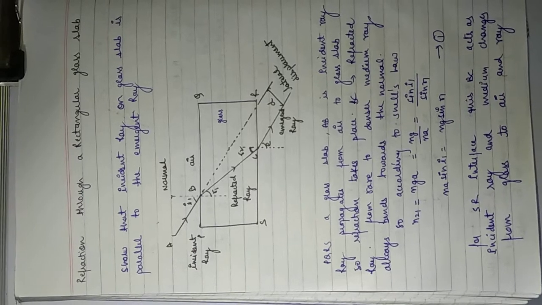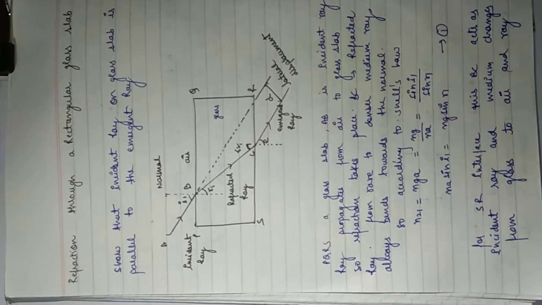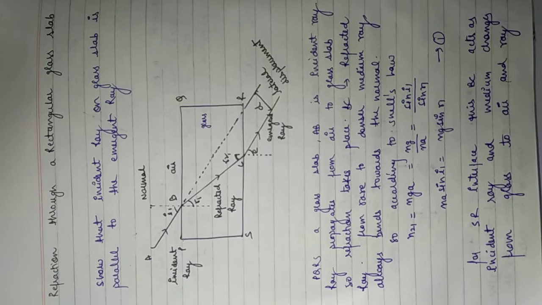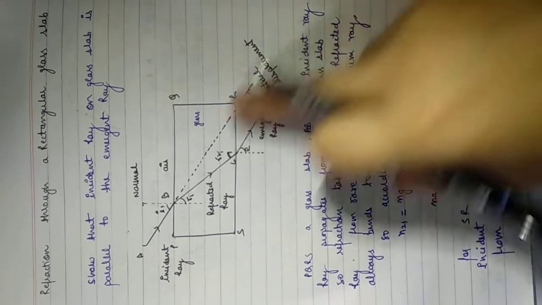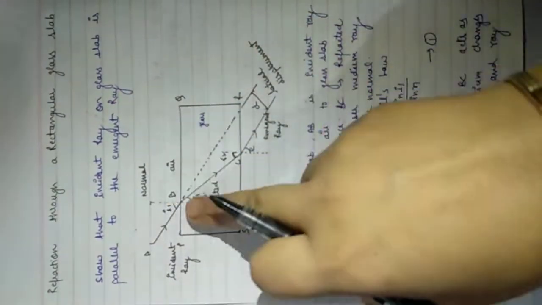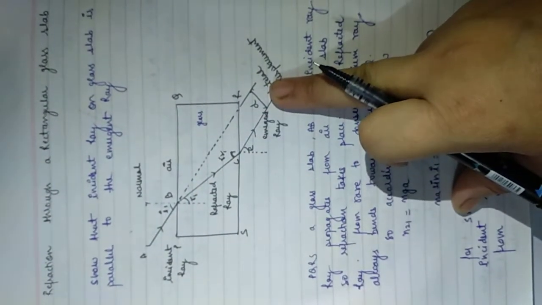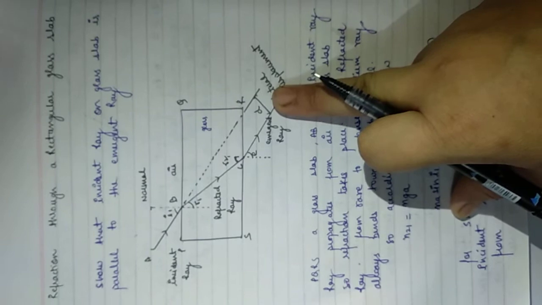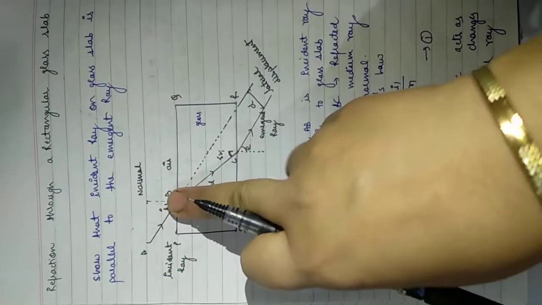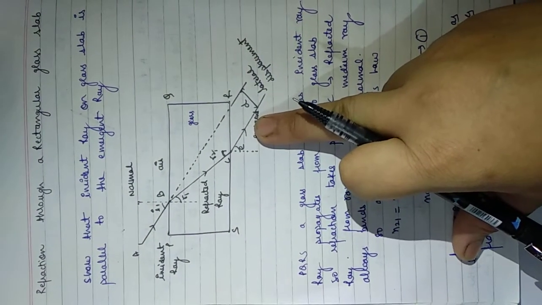Friends, today's topic is refraction through a rectangular glass slab. In this topic, mathematically we will show that the incident ray, which is incident on the glass slab, and the emergent ray both are parallel to each other. That means mathematically we will prove the angle of incidence must be equal to the angle of emergence.